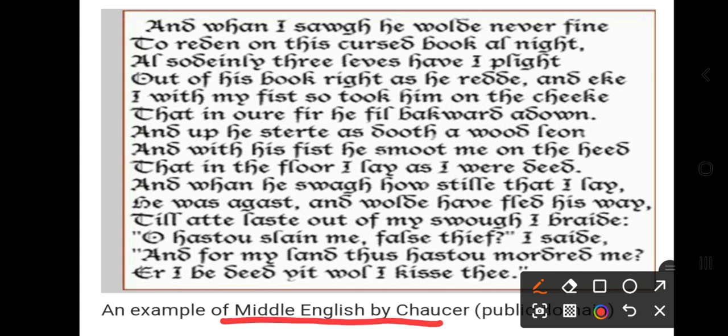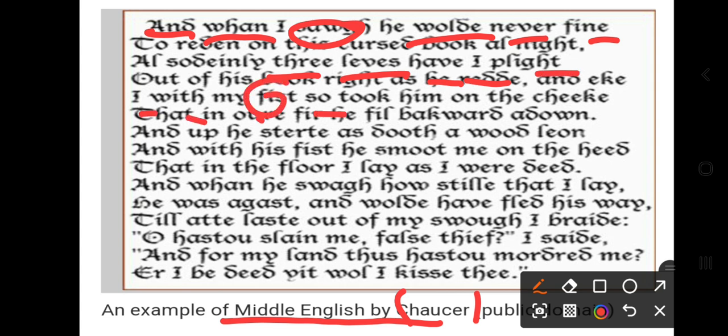This is Chaucer's work, Geoffrey Chaucer's. We can read it, but many words are not readable. What is the spelling of when? One, I. This is saw actually. This word is not used, right? Never find. Then three leaves have I plight, I with my fist, so look him on the cheek.